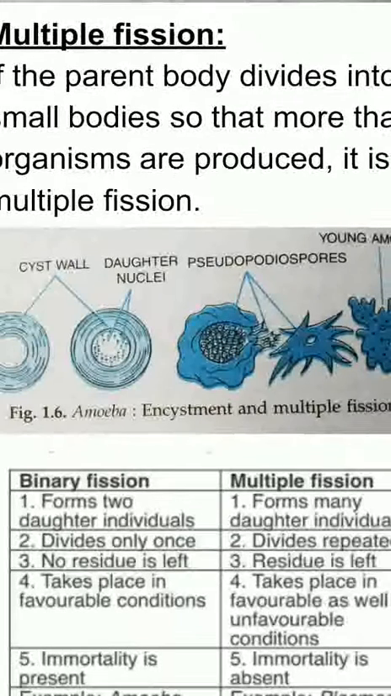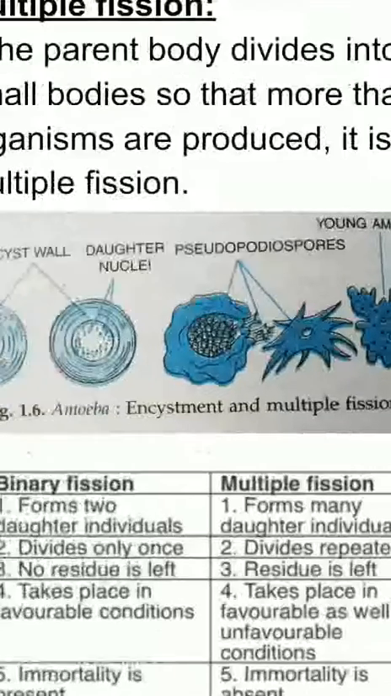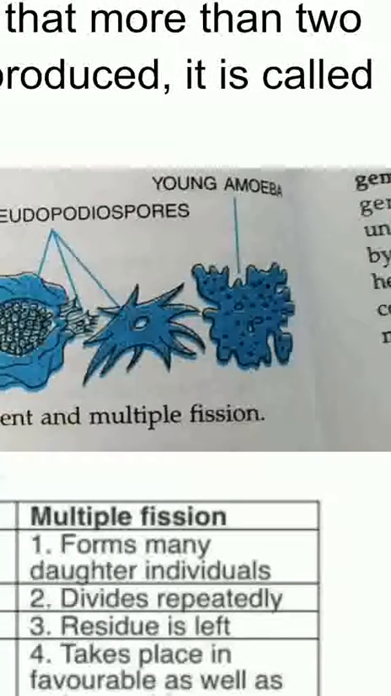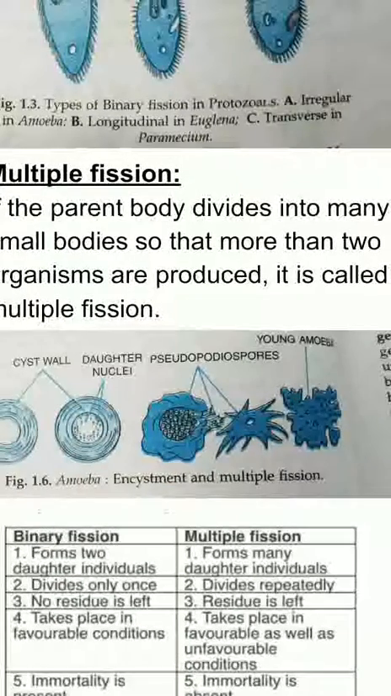As you can see in this diagram, the cyst wall develops around the spore. Actually, this example is of Plasmodium, the malaria-causing organism. The daughter nuclei are formed. Each daughter nucleus is surrounded by cytoplasm, forming pseudopodiospores, and ultimately it is liberated as a small organism, which again develops into a complete organism.